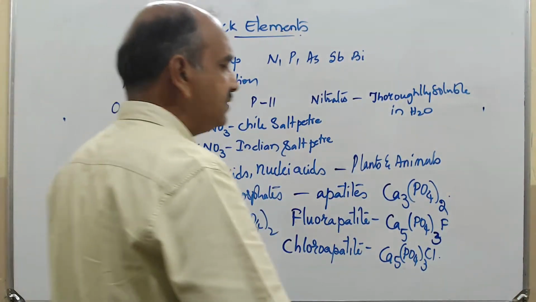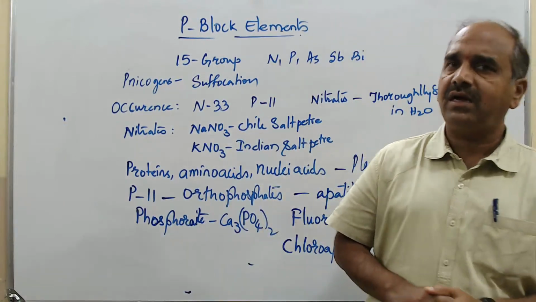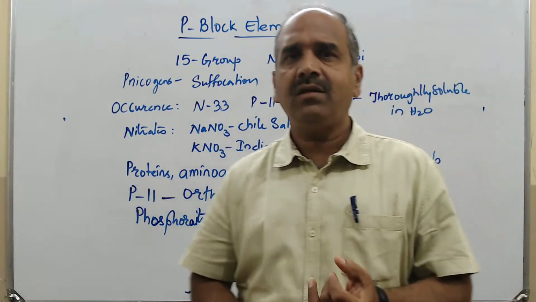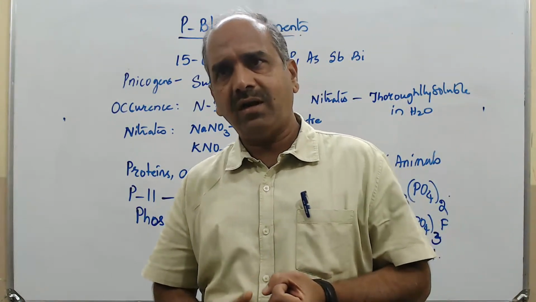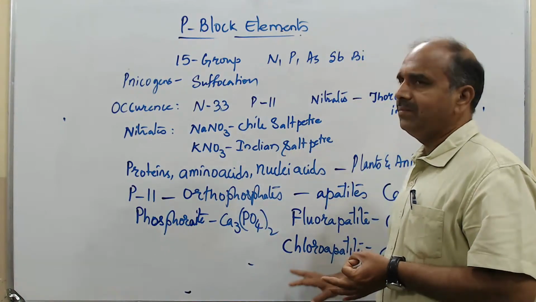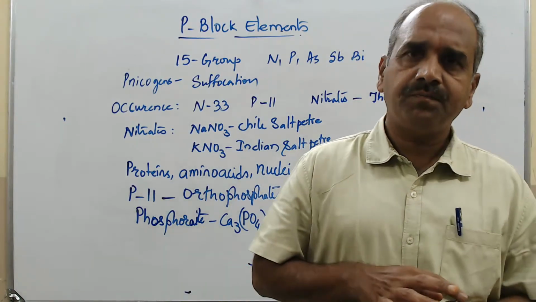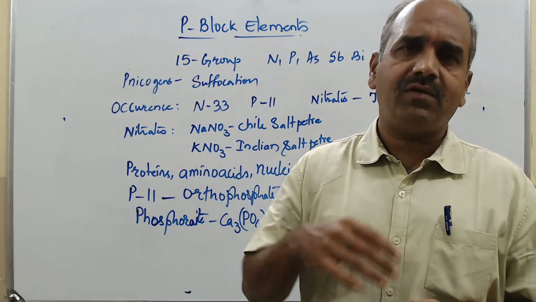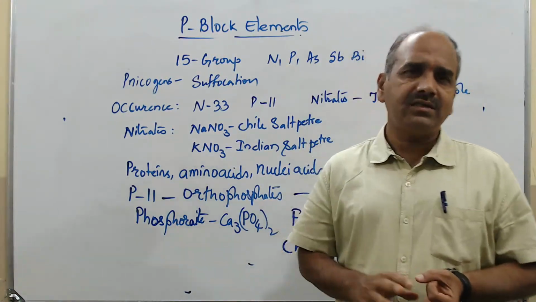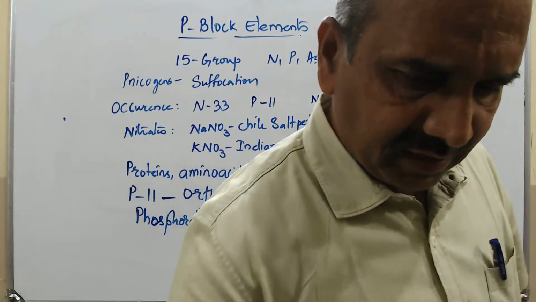Then where are these phosphorus minerals found? One is the North African region, another is the North American region. Also in India, they are available in the Rajasthan region. Whatever phosphorus compounds are there, they are available in the Rajasthan area of our India.